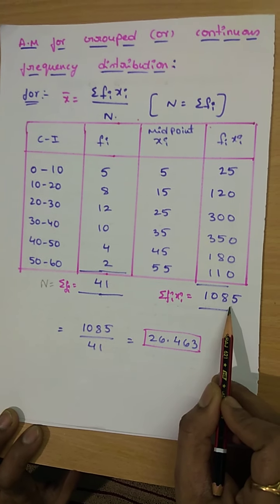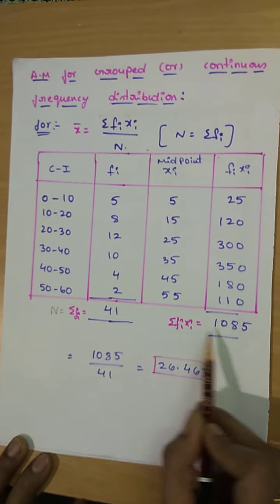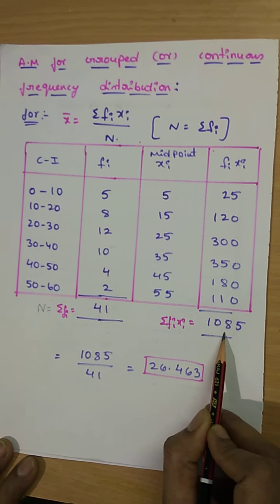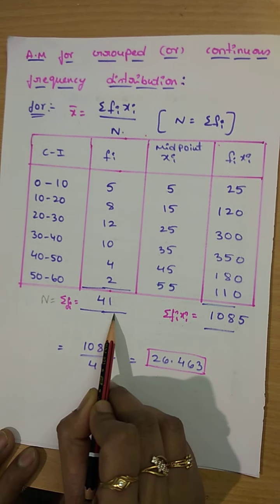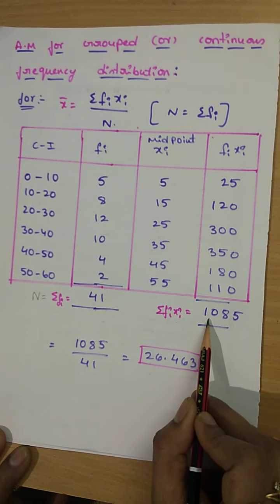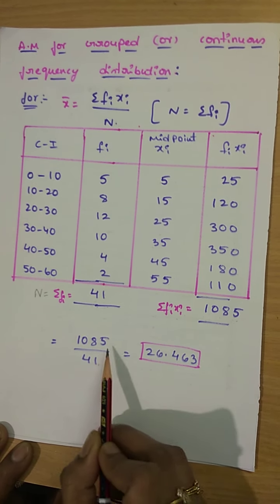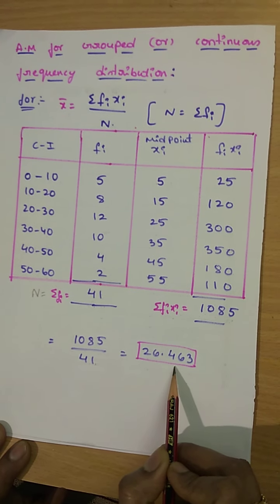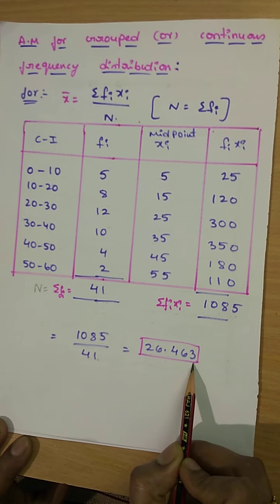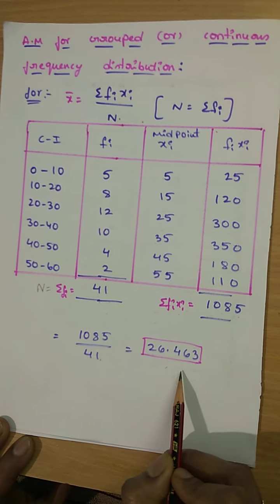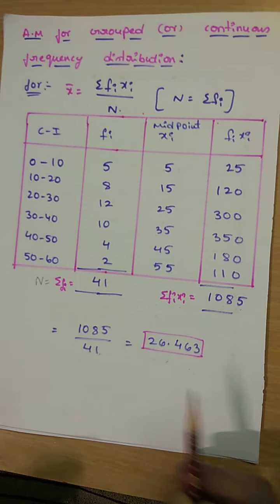So we need to substitute these values in the formula. The formula is summation fi xi divided by summation fi, which means n. So 1085 divided by 41 is equal to 26.42463. This is the arithmetic mean for continuous frequency distribution.